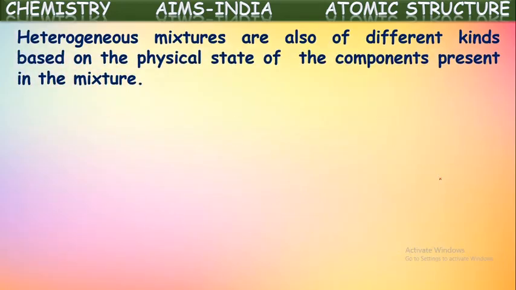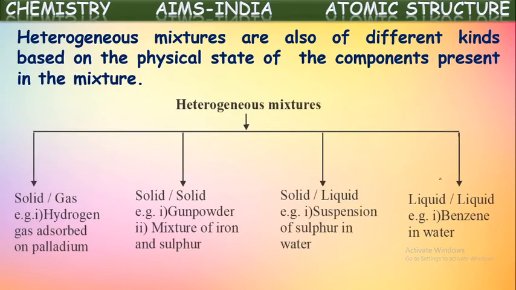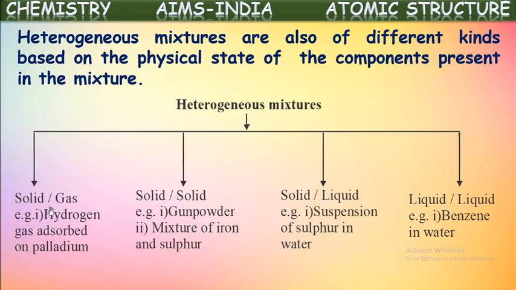Heterogeneous mixtures are also of different kinds based on the physical state of the components present in the mixture. Yes, as we have seen in the case of homogeneous mixtures, there are different kinds based upon the state of the components mixed. Here also in heterogeneous mixtures there are different kinds based upon the physical state of the components present in the mixture. Let us see those here. Yes, here also you can say different kinds.